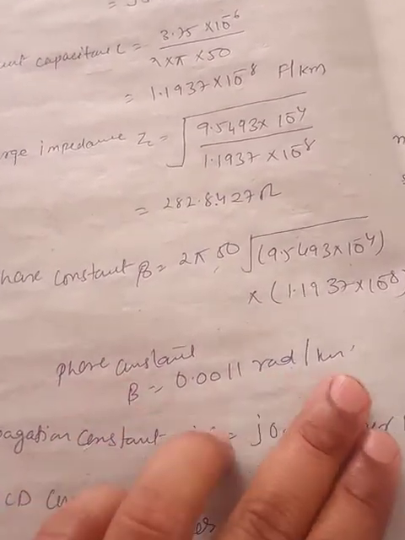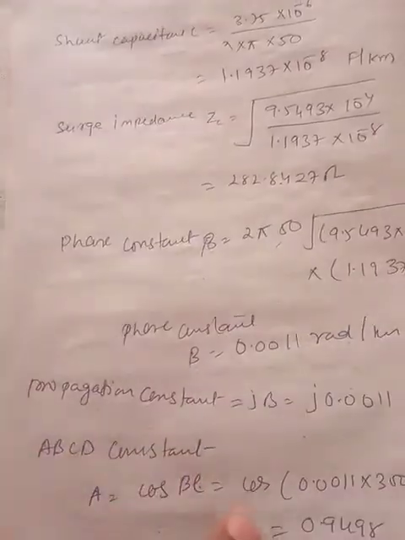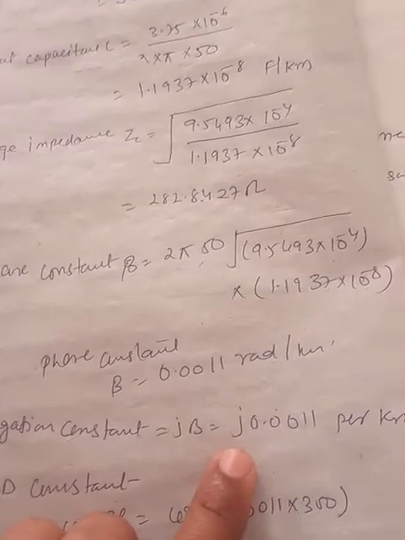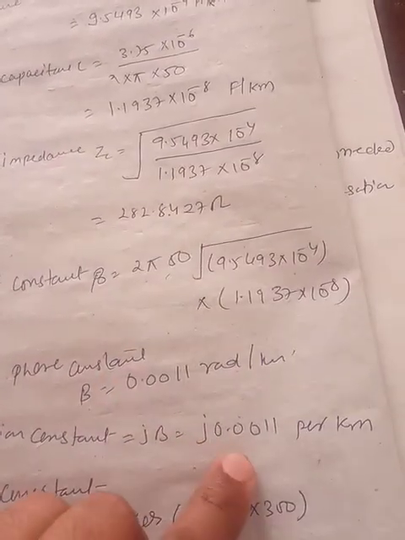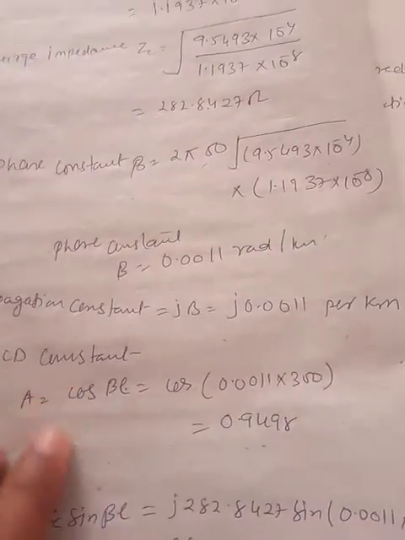The phase constant will become 0.0011 radian per kilometer. Now from this we can calculate the propagation constant j beta, and the value of beta can be kept as 0.0011 per kilometer. Now the ABCD constants can be calculated.